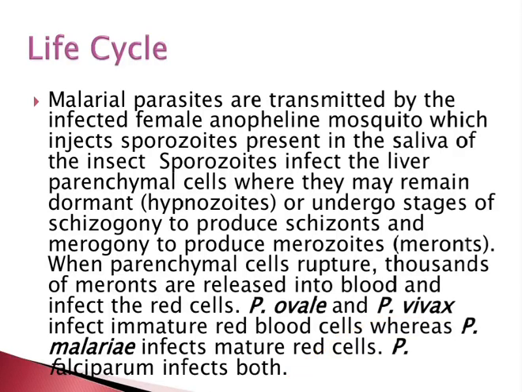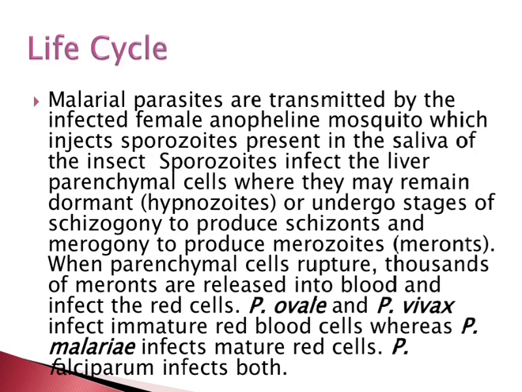Malaria parasites are transmitted by the infected female Anopheles mosquito, which injects the sporozoites present in the saliva of the insect. The sporozoites infect the liver parenchymal cells, where they may remain dormant as hypnozoites or undergo the stages of schizogony to produce the schizonts and merogony to produce the merozoites. When the parenchymal cells rupture, thousands of the merozoites are released into the blood and infect the red cells.